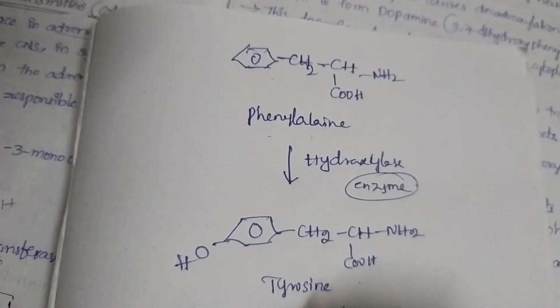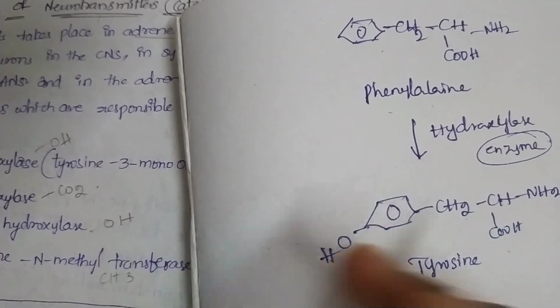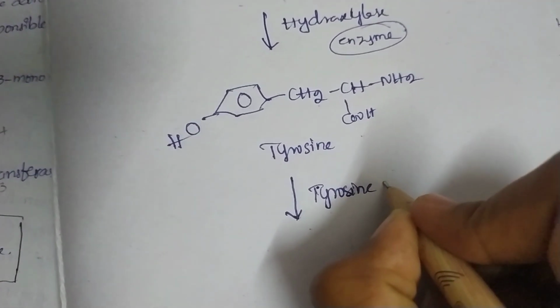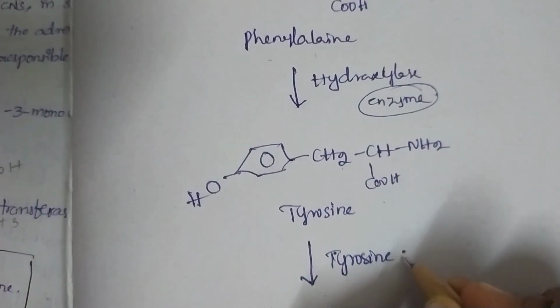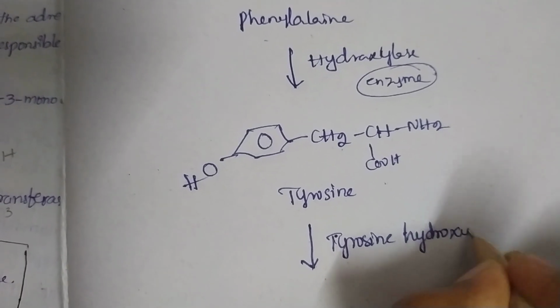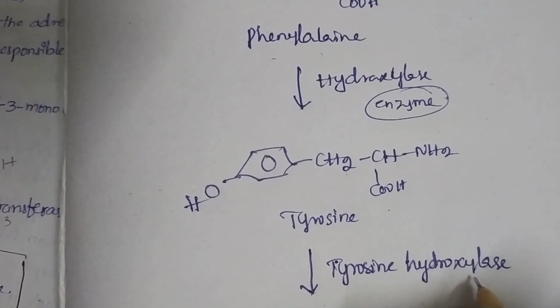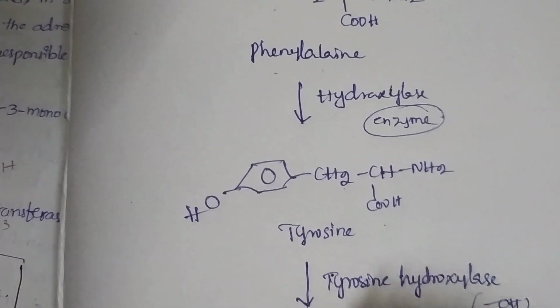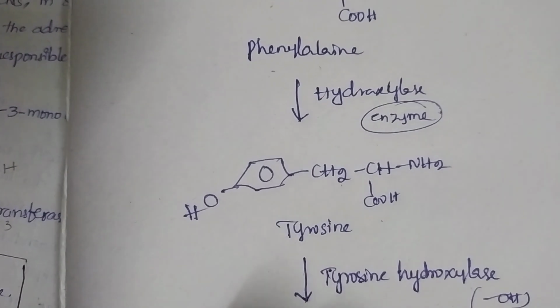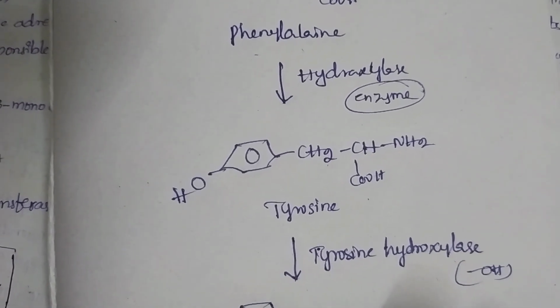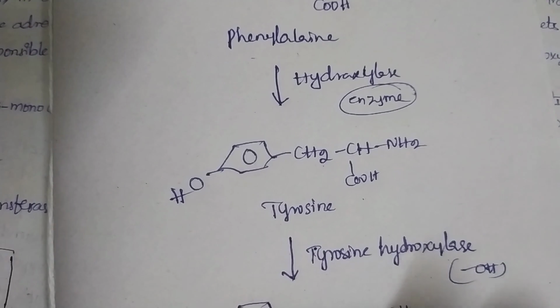It is also an amino acid. And next, coming to here, the enzyme is tyrosine hydroxylase. Hydroxylase is nothing but the addition of a hydroxyl group, we know that. So here, at the third position, one more hydroxyl group is attached, with CH2, CH and NH2.